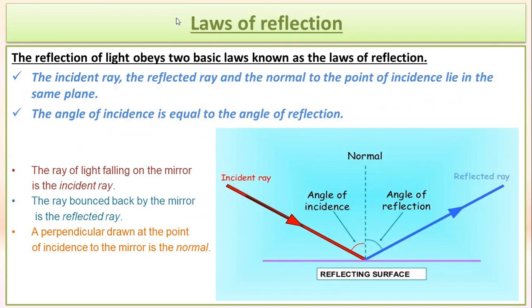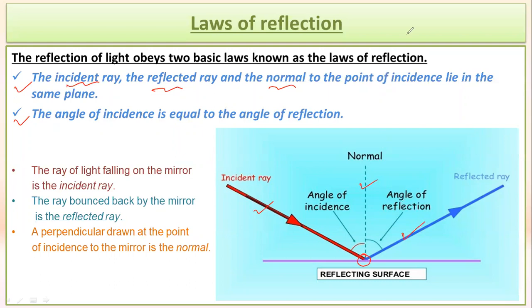Now, again, we are familiar with the laws of reflection also, because we had studied this in our junior classes. When we go for the laws of reflection, there are two basic laws on which we can define the whole reflection of light. The first law says that the incident ray, the reflected ray and the normal all lie on the same plane on the reflection. तो जहां पर reflection हो रही है या जिस point पर reflection होती है, उसी पॉइंट पर इंसिडेंट रे, रिफ्लेक्टेड रे और नॉर्मल, ये तीनों ही लाई करती हैं.